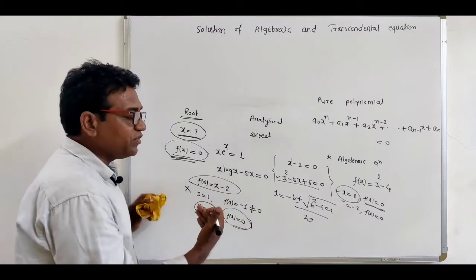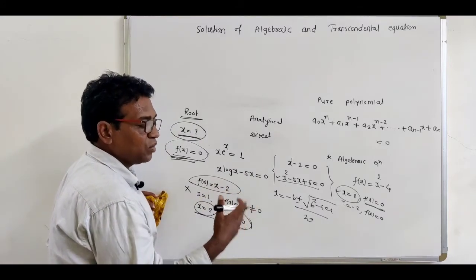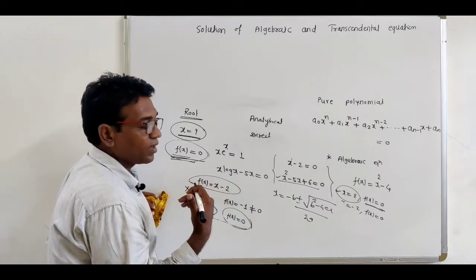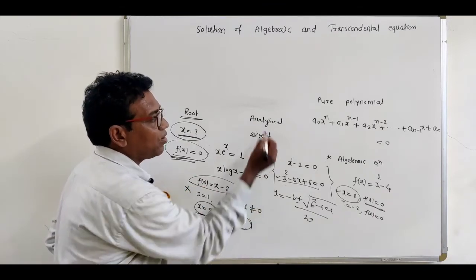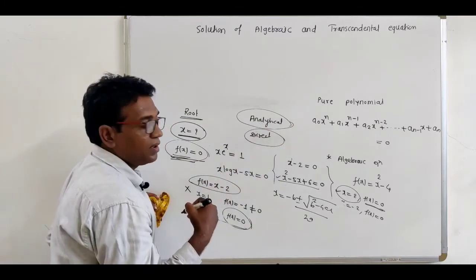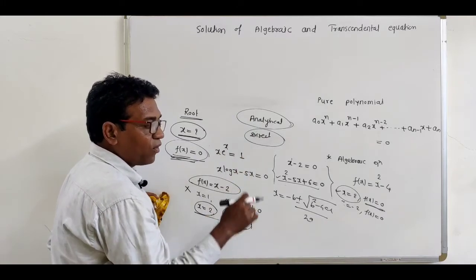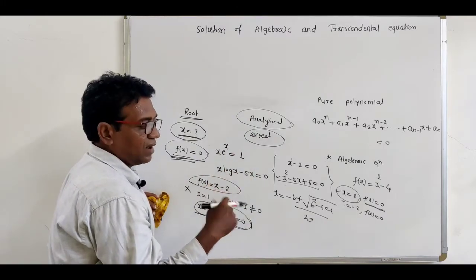Or for a cubic equation, we can use the synthetic division method. By synthetic division method, we can find the root of the cubic polynomial. So these methods are called the analytical method or direct method. This analytical method or direct method is used for the lower degree algebraic equation.